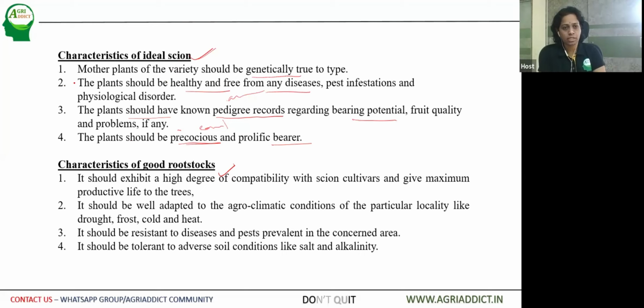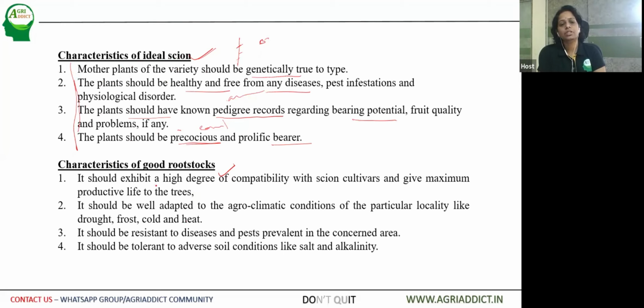The mother plant should contain all these characteristics, whether a scion stick is selected for grafting or a scion bud is selected for budding. So the mother plant should have the necessary qualities in order to be selected as a scion.